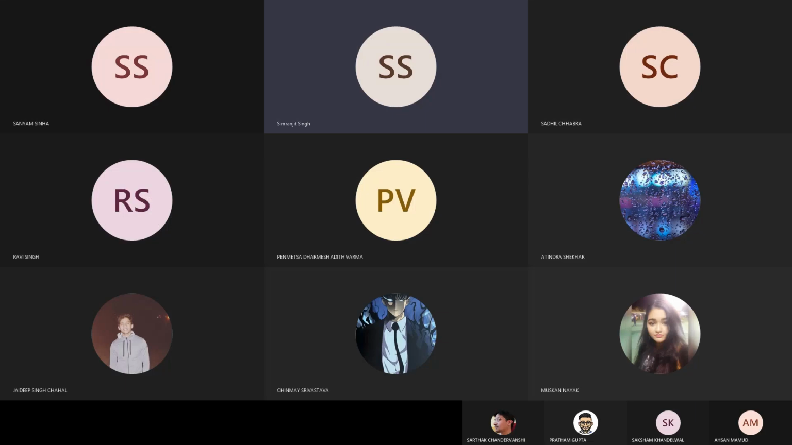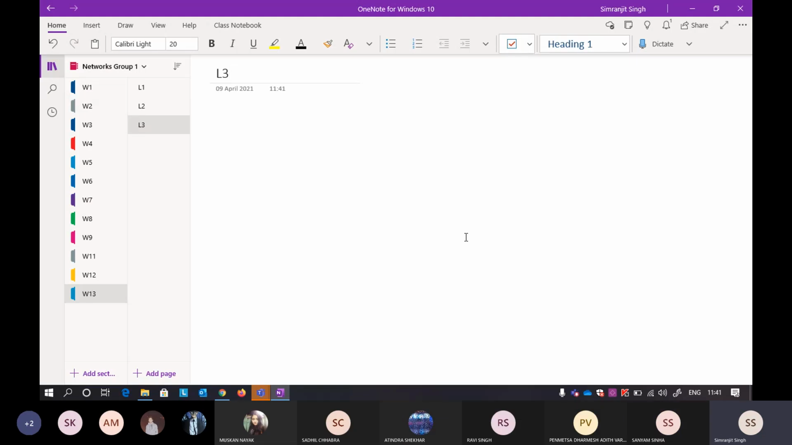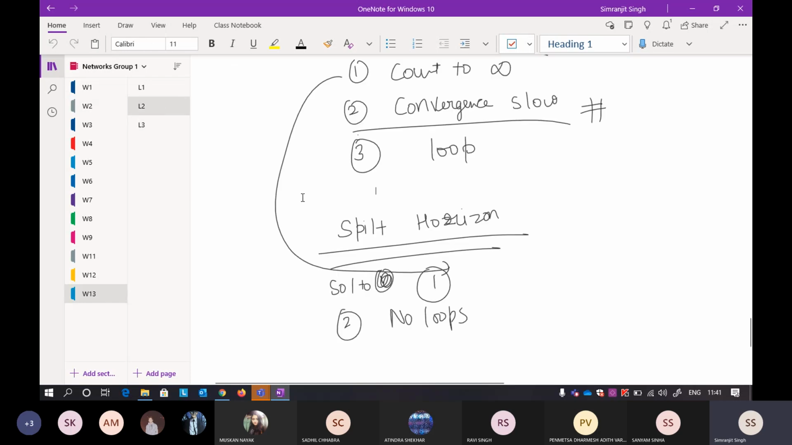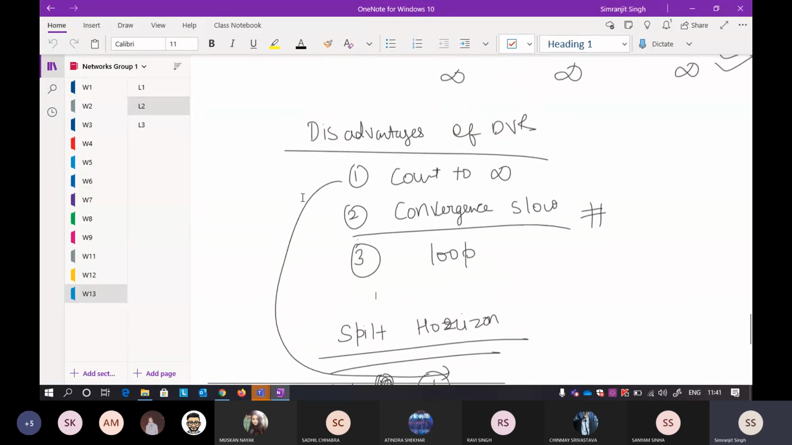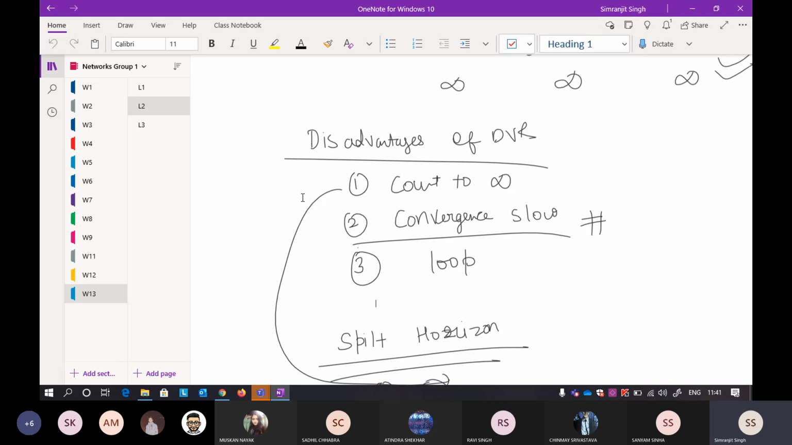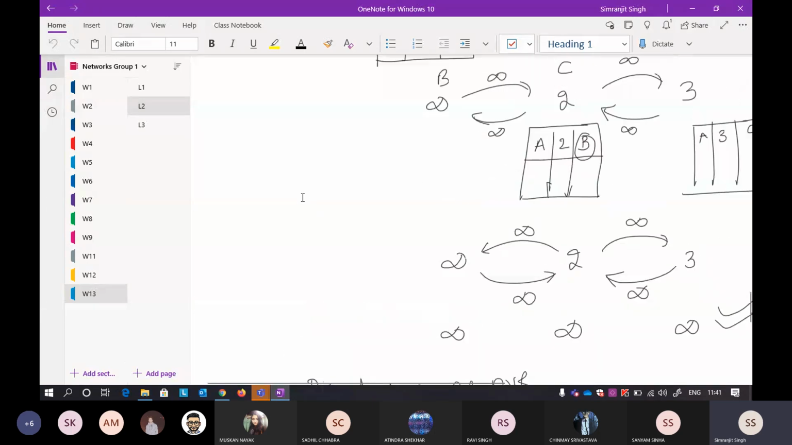Our next topic is based on link state routing. In the previous topic we studied another algorithm, known as distance vector routing, and we saw that there are some problems attached to it. So what are the problems? There is something called the count to infinity problem. That arises when the connection gets disconnected.